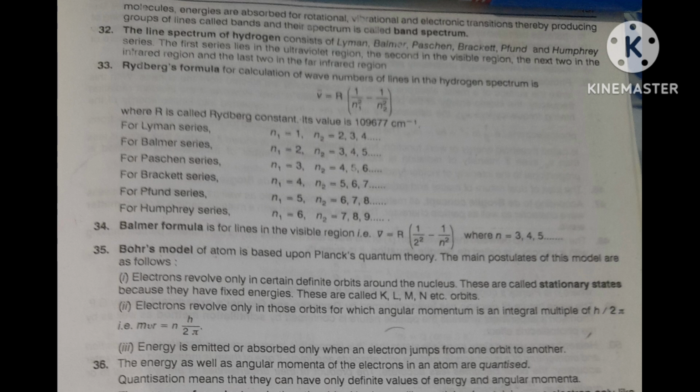Just like every person has a fixed, specific fingerprint, no two persons will have the same thumb print. For each person it is fixed. No two persons can have the same fingerprint. In that way, all elements have a fixed characteristic line spectrum. Other elements can't have it. Okay, this is the important point.